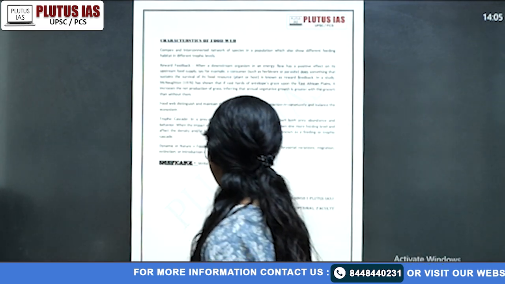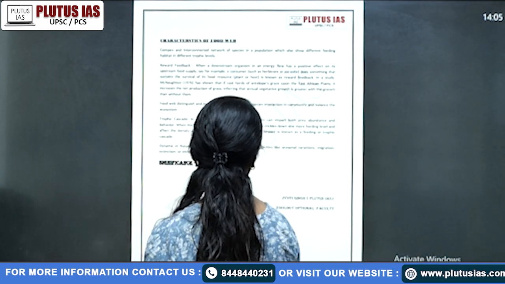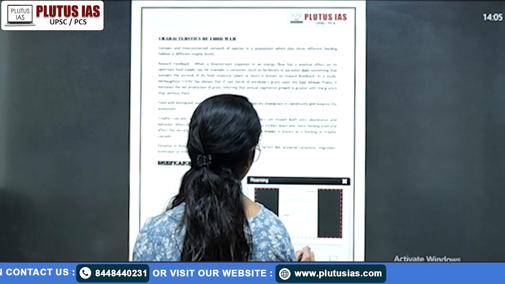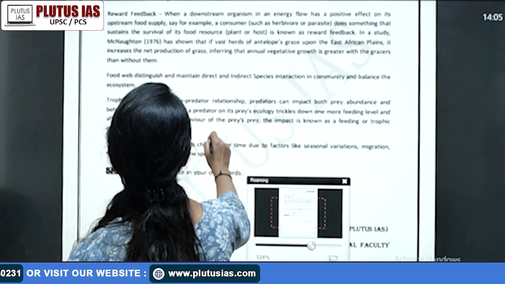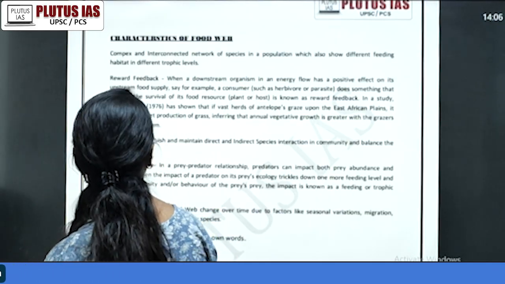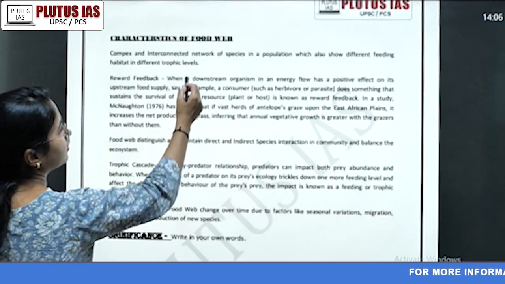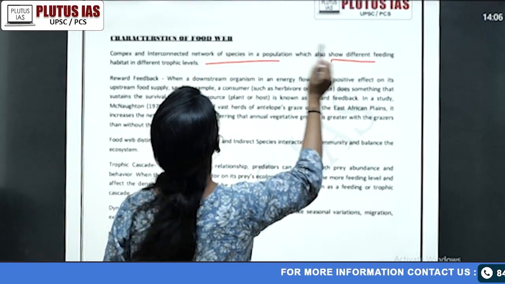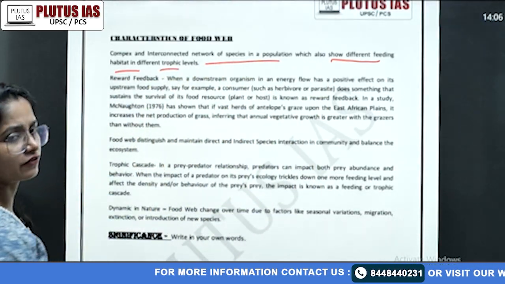Then the characteristics of the food web. What will you write in characteristics? Here, if we talk about 3 to 4 things, the first is the reward feedback and the trophic cascade. Of course, some of the characteristics we already know: a network of species in the population, which also shows the different feeding habits in the different trophic levels.